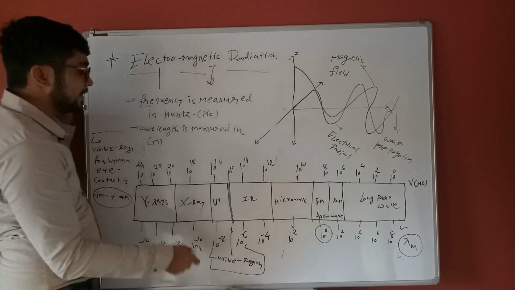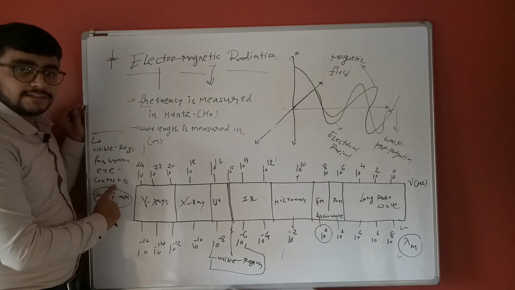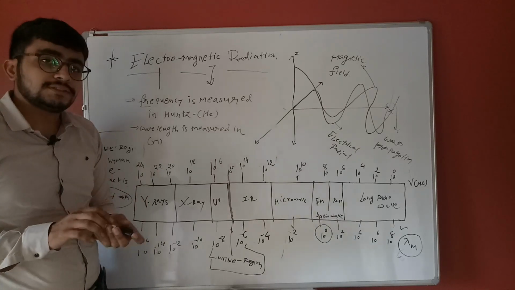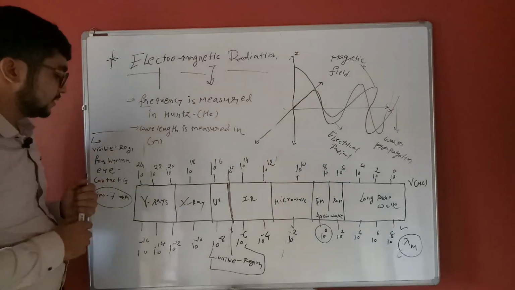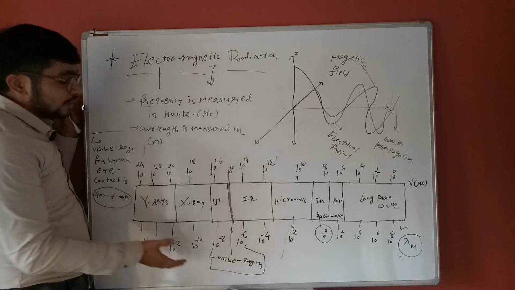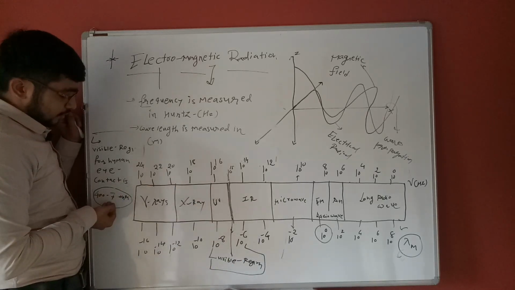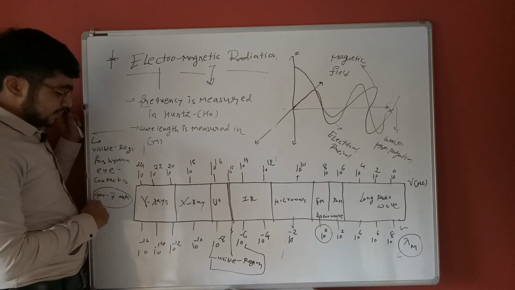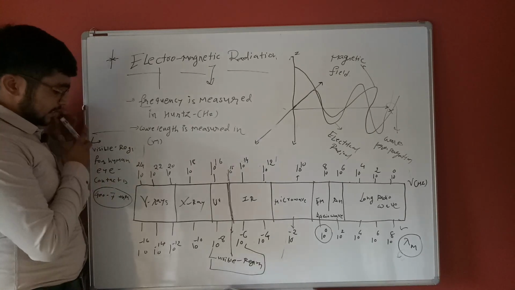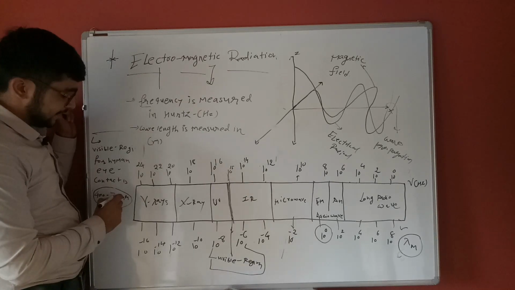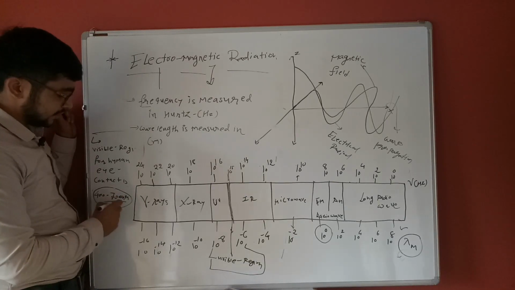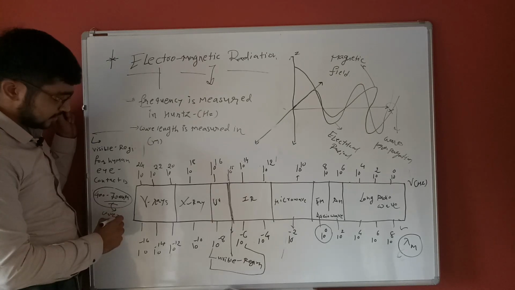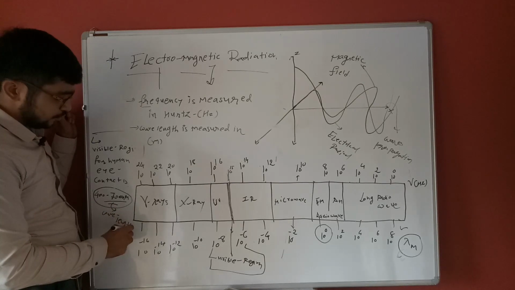Visible region means the range the human eye can detect. Suppose we see pictures of different kinds of objects. This is due to the phenomenon of the visible region. The range the human eye can detect is 400 to 700 nanometer. Try to remember, these are the wavelength values.